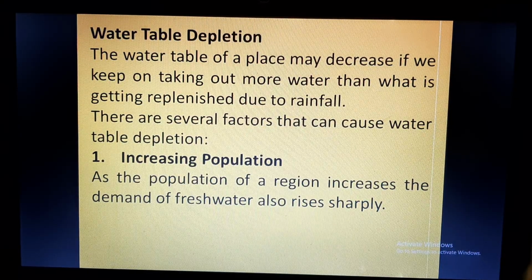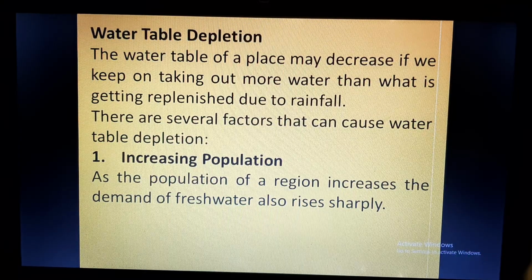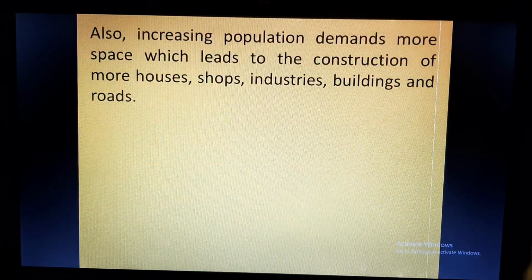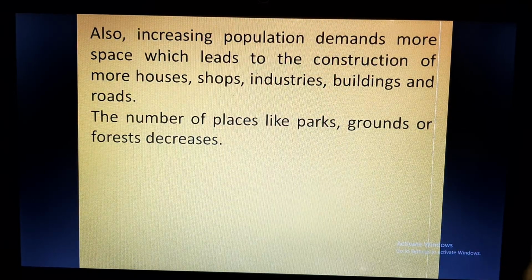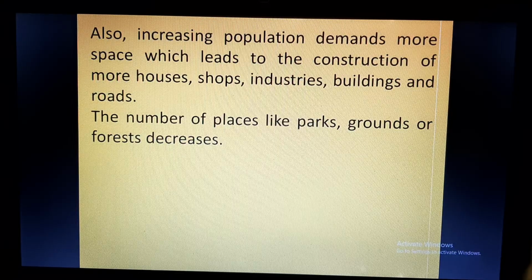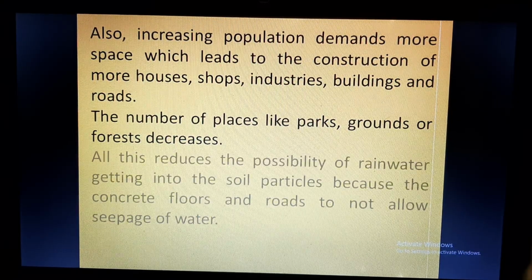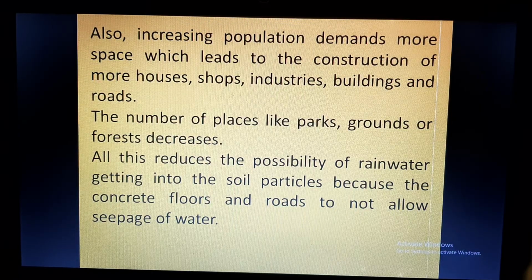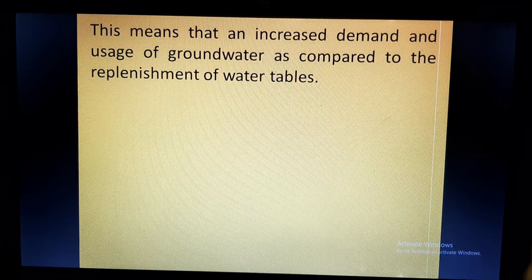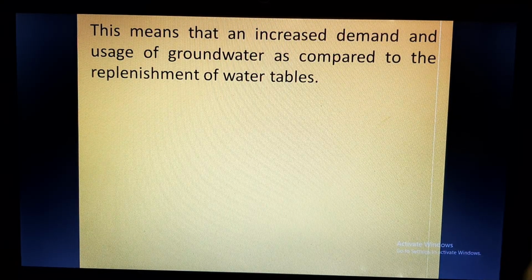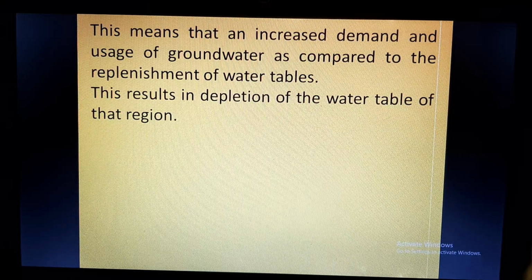As the population of a region increases, the demand for fresh water also rises sharply. Population increase also demands more space, which leads to construction of more houses, shops, industries, buildings and roads, which leads to deforestation, as we discussed in our chapter Forest Our Lifeline. The rain is brought on the earth by forests. Now with deforestation, there is a little less rain. So groundwater demand is more and replenishment is less, and hence the water table is depleting.